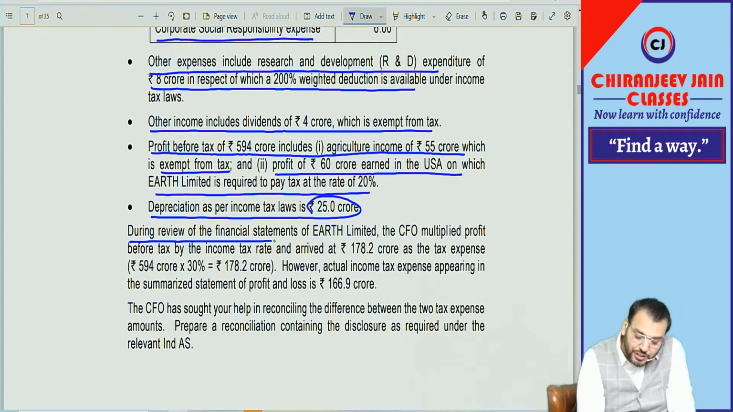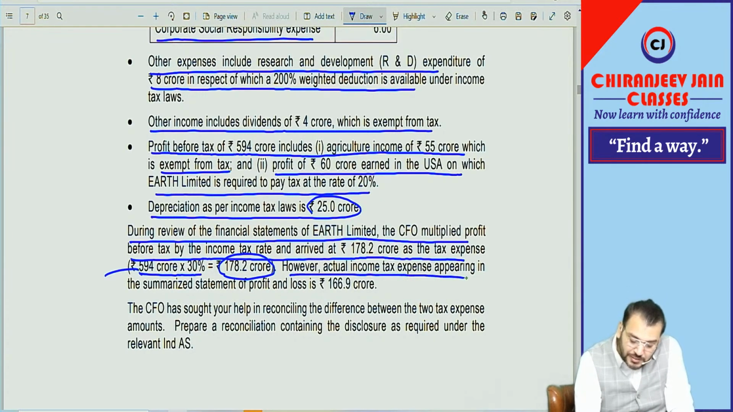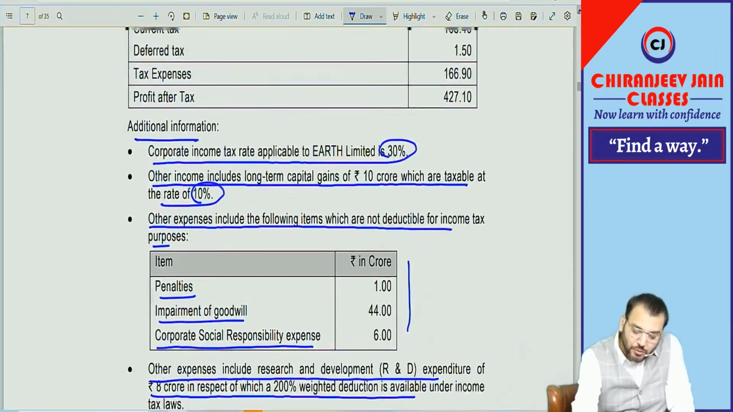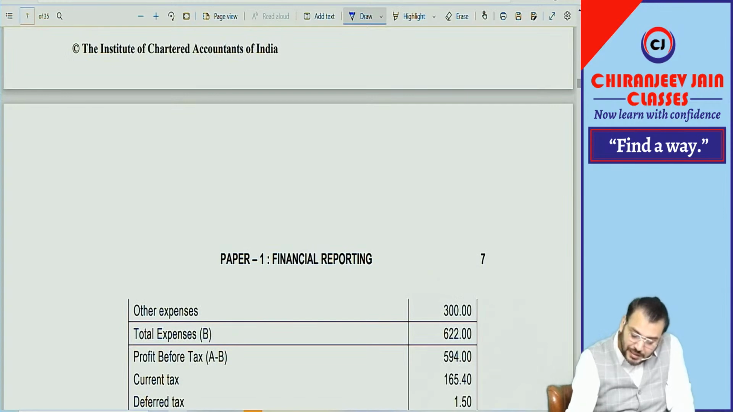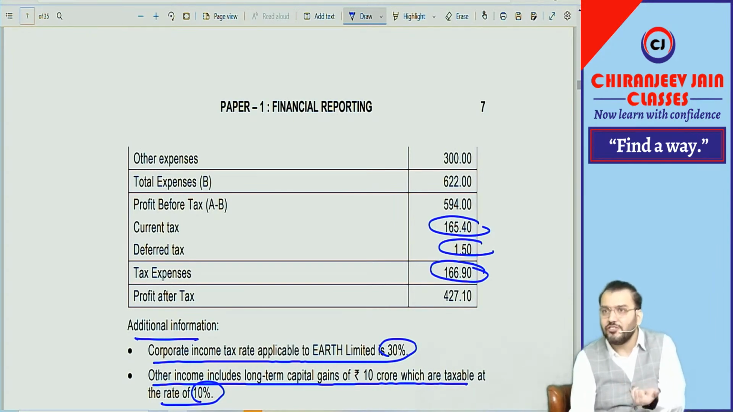You can review the financial statement of Earth Limited. The CFO multiplied PBT by the income tax rate and arrived at 178.2 crore as the tax expense, that is 594 into 30%. 594 is the PBT given in the question, and 30% is the rate, and they are saying this is the tax expense. However, the actual income tax expense appearing in the summarized statement of P&L is 166.9. You can see in the SOPL they have given current tax and deferred tax, totaling 166.9. Correct. So they want a reconciliation of that.